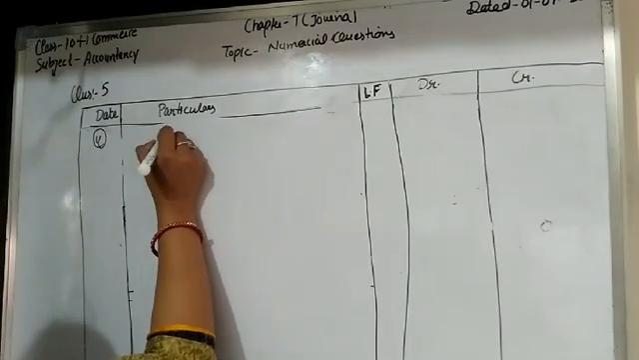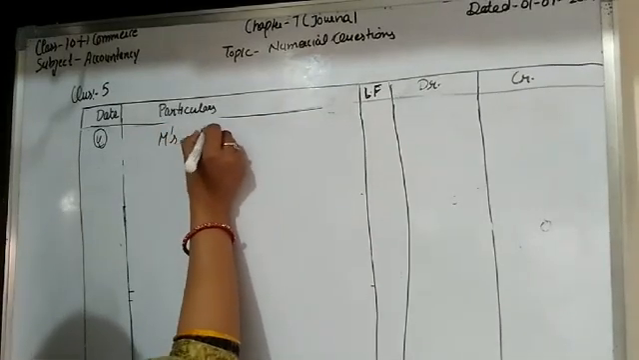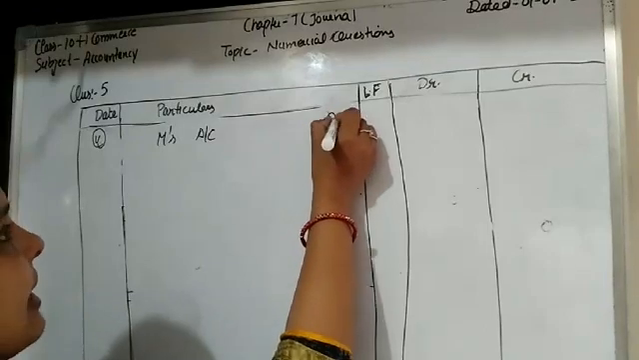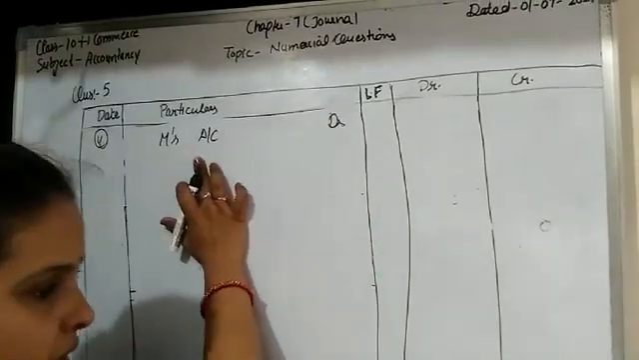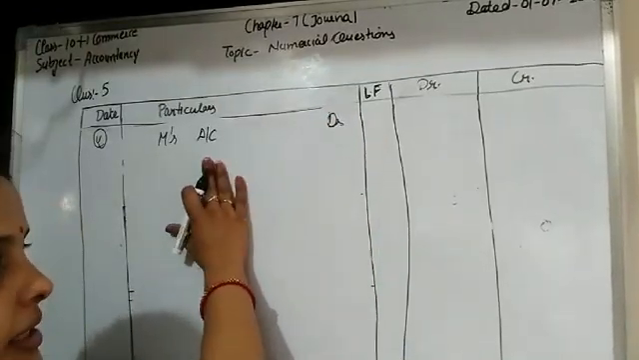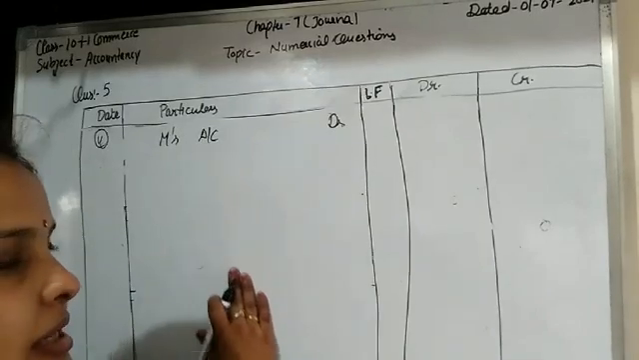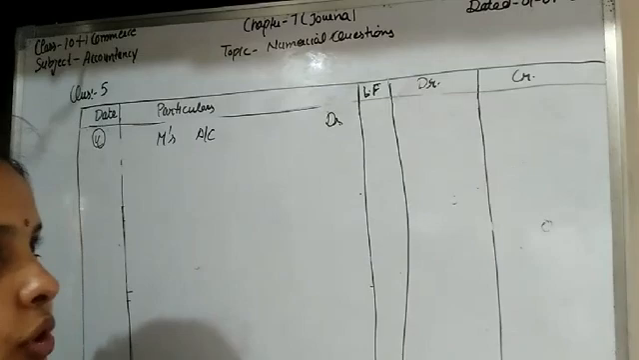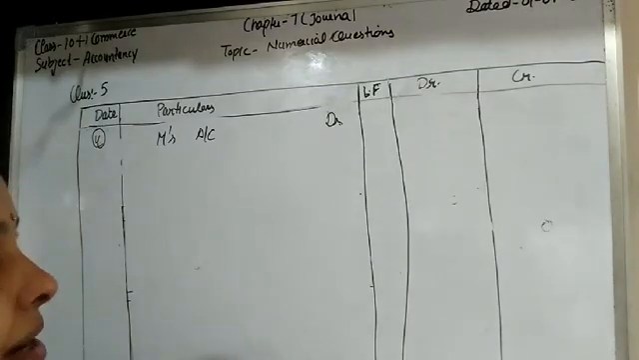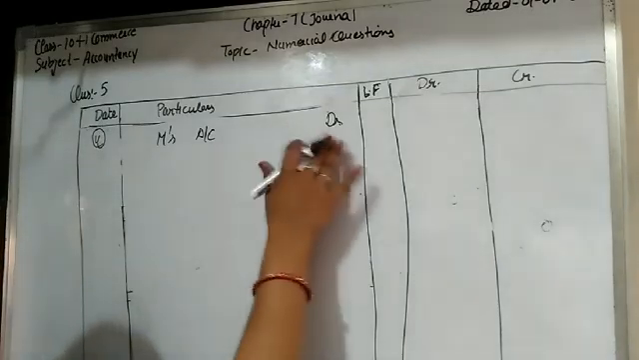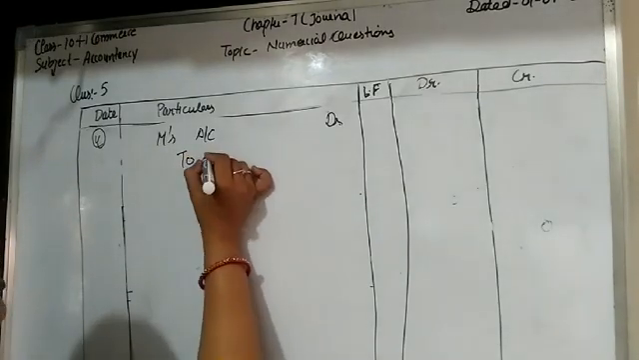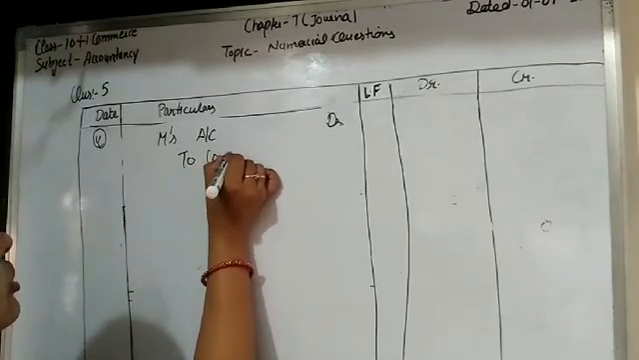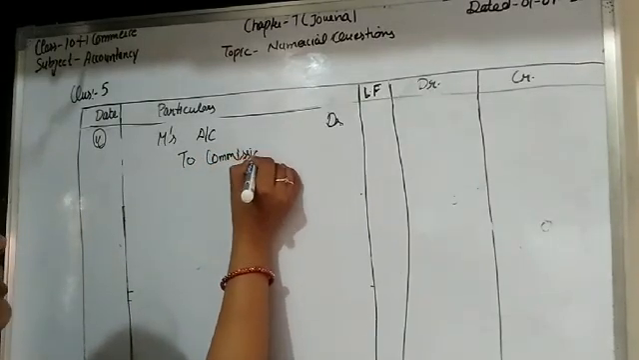So we write here M's account debit. Why do we write here M's account? Because M is a personal account student, and we write its name because we debit the receiver. According to personal account, the person who received the benefit, who received the amount, should be debited. So M's account debit, and what income did he receive? He received income as commission. So we write here commission received account.